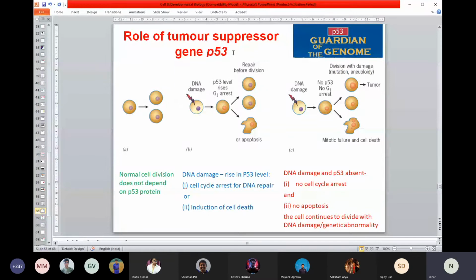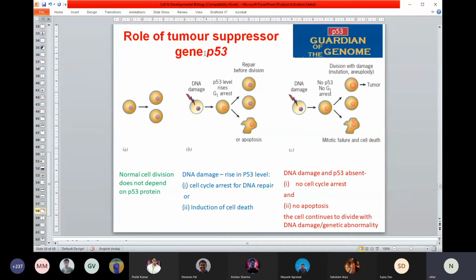But just think, if there is a mutation in the tumor suppressor gene, what will happen? The tumor suppressor protein, P53, will not be able to work properly. It does two jobs: one is G1 arrest, and the other is apoptosis. These two functions it will not be able to do properly. That leads to uncontrolled cell proliferation. So that means mutation of P53 can cause cancer, right?